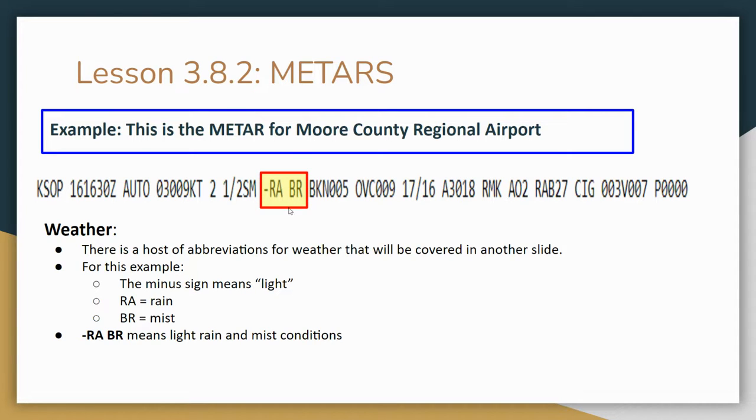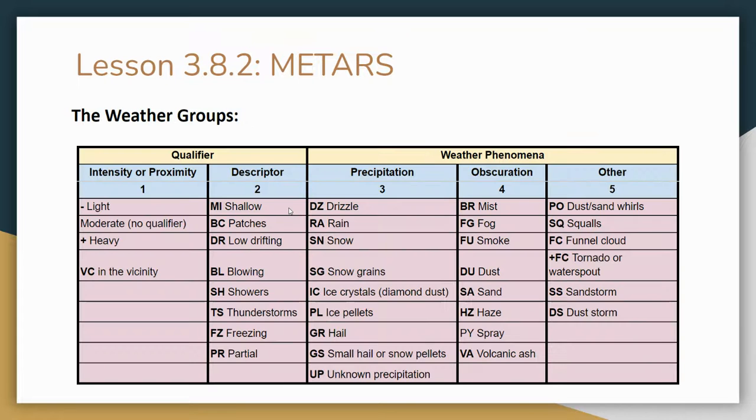BR is the tricky one. You might want to make a flashcard for that. That stands for mist. Kind of odd. But a lot of the others are pretty straightforward. And you'll see that in this chart here. We see drizzle is DZ, snow is SN, fog is FG. I think a lot of these are straightforward. I didn't make a flashcard for a lot of these. The only ones maybe, like I said, make sure you know mist is BR. They do seem to like to throw that one on the test a lot. So just be aware of that.